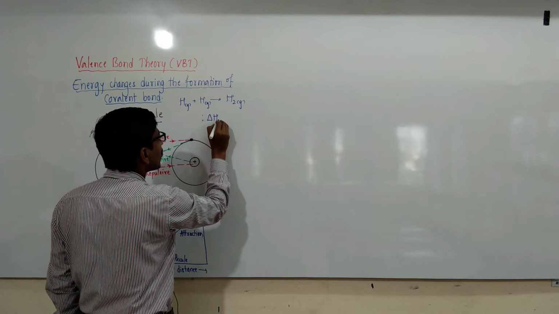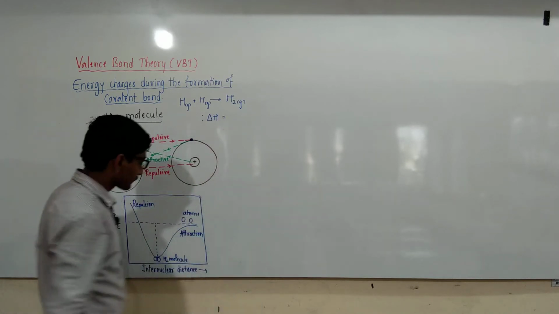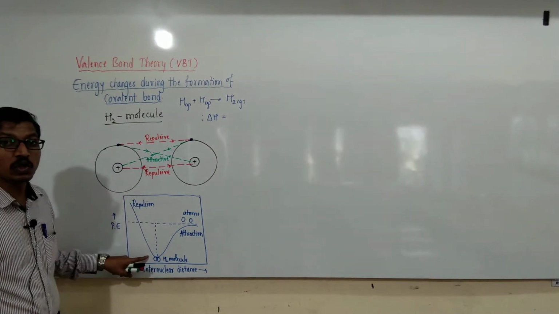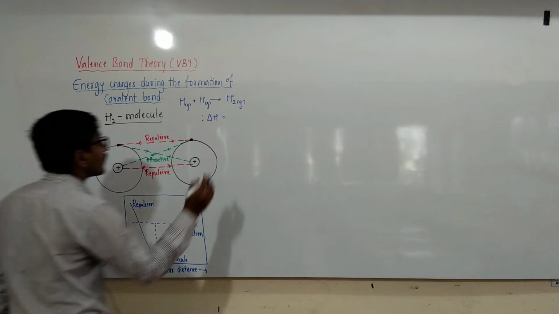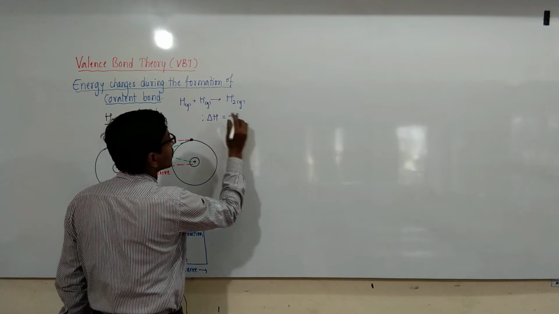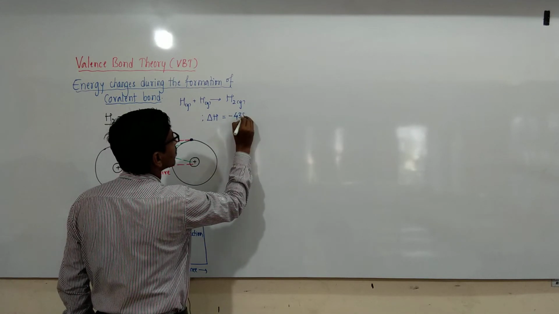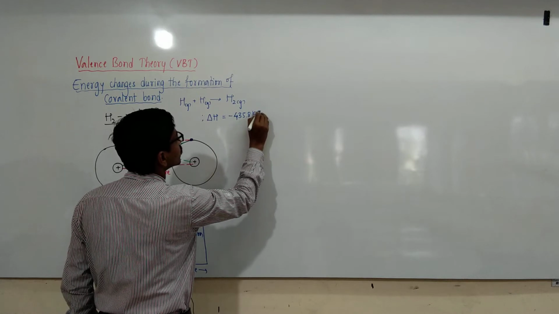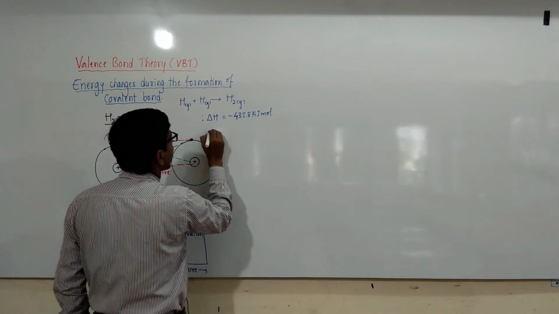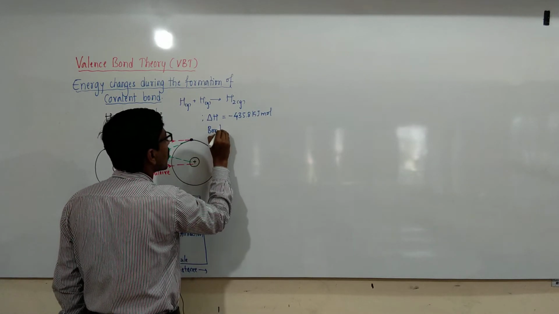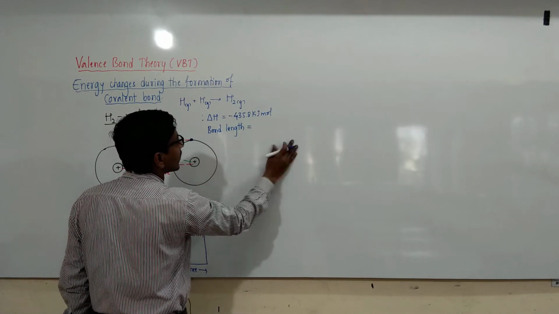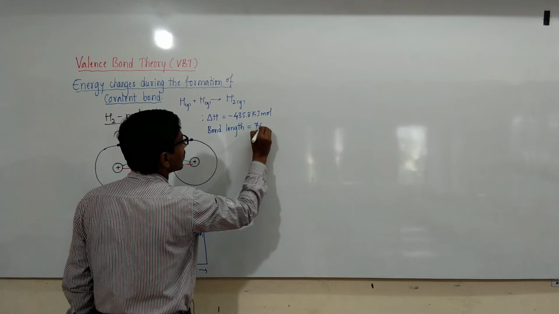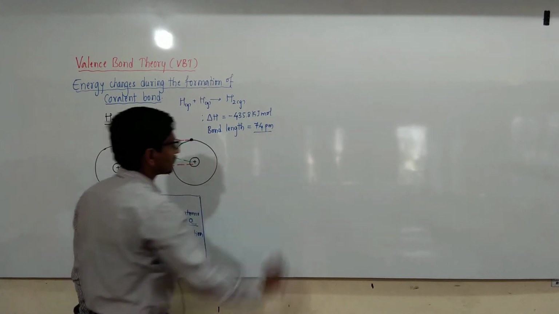During the formation of the hydrogen bond, the amount of energy released is 435.8 kilojoule per mole, and the bond length between two hydrogen nuclei is 74 picometer.